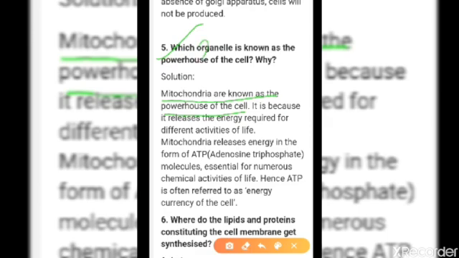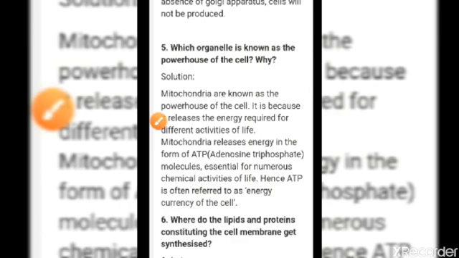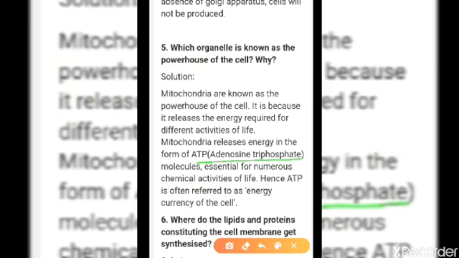Because when the food mixes with the oxygen, it gives ATP. You can see in the answer, adenosine triphosphate. That means in the form of adenosine triphosphate it gives us the energy. So it is known as the powerhouse of the cell.